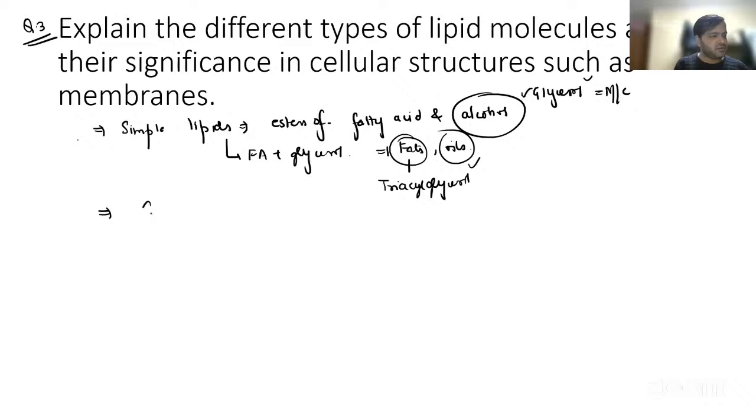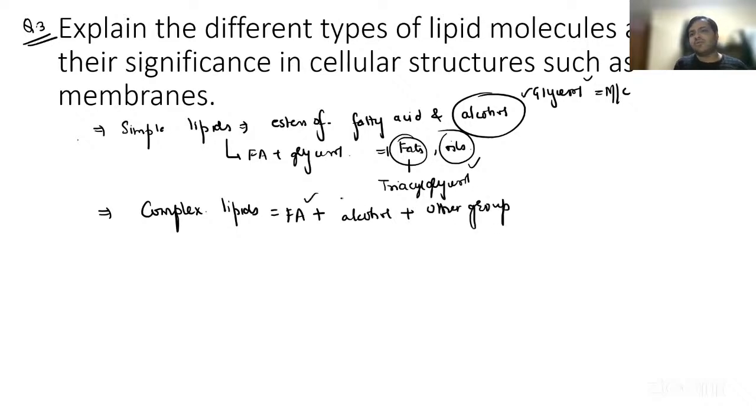Secondly, you have to remember the complex lipids. Complex lipids are nothing but fatty acid plus alcohol plus other group. If the other group is phosphate, it is called phospholipids. Phospholipids are very, very important in the structure of the membrane, right?